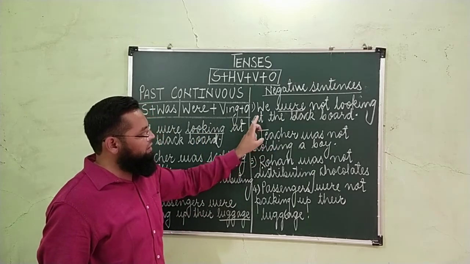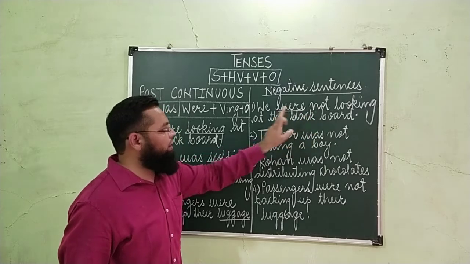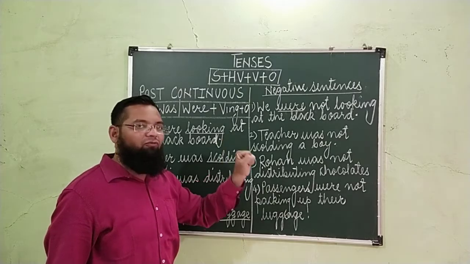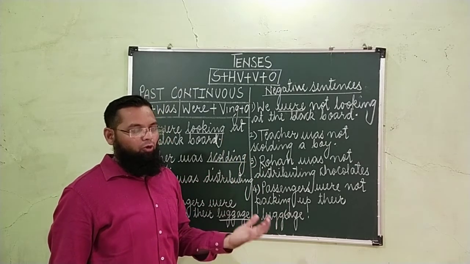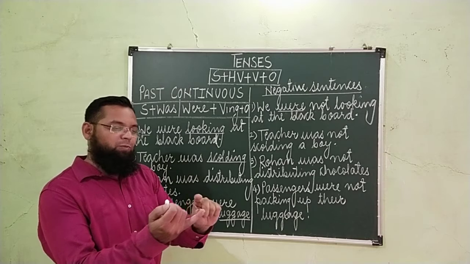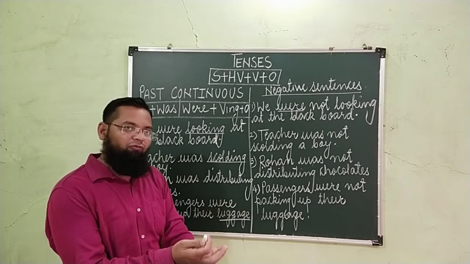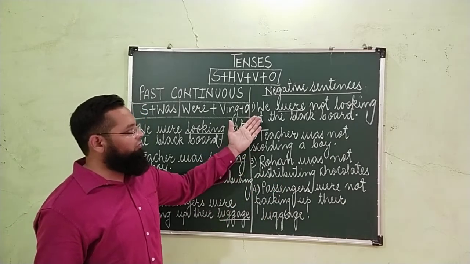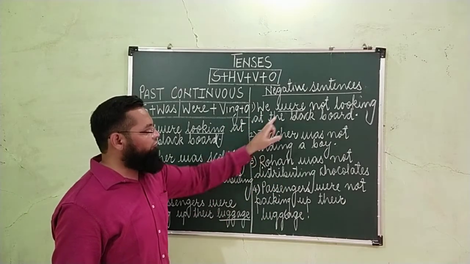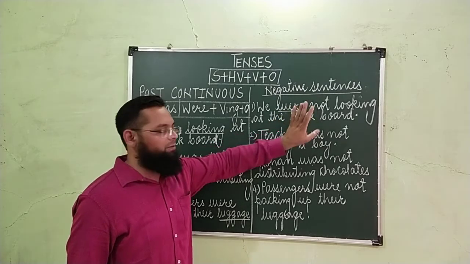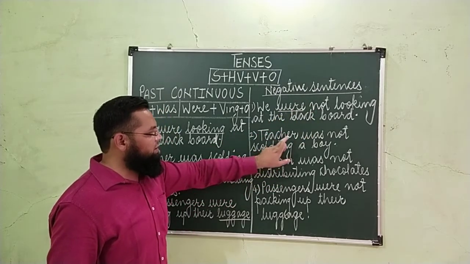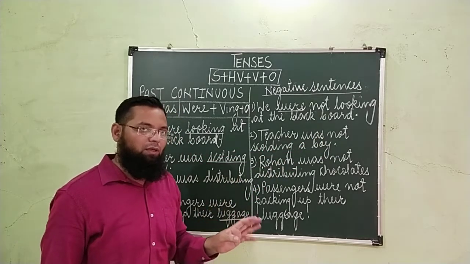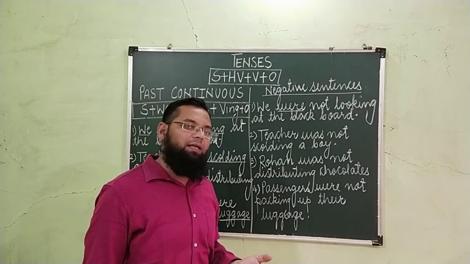So the negative sentence, we were not looking at the blackboard. क्या मतलब होता है इसका? हम blackboard की तरफ नहीं देख रहे थे. Because when we talk, either we speak affirmative, negative, interrogative. So that all the things we are going to discuss. We were not looking at the blackboard. After helping verb, we have to add not. Second negative sentence, teacher was not scolding a boy. Teacher या उस्ताद या शिक्षक बच्चे को नहीं डांट रहे थे.